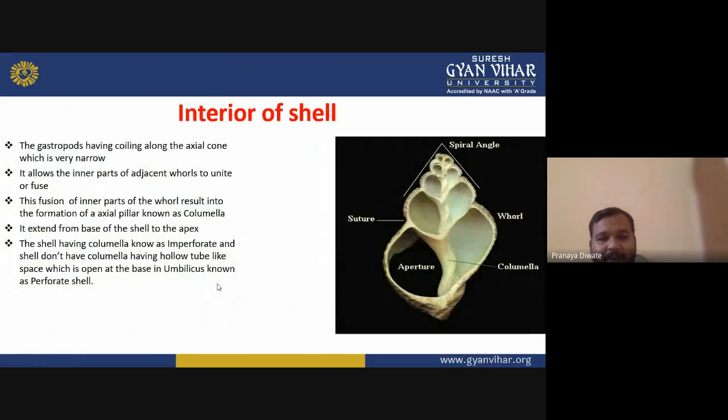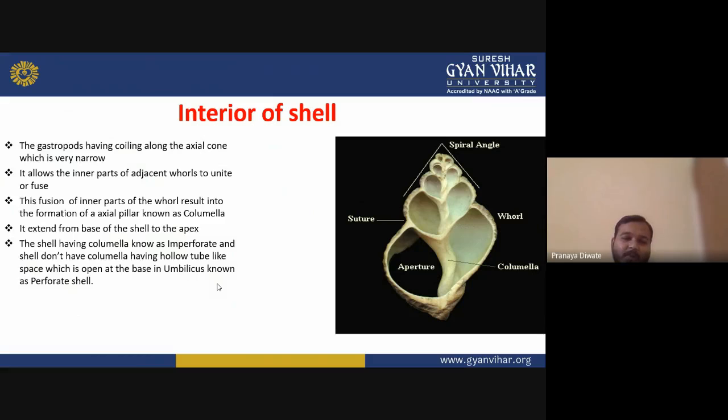Okay. Then you have the interior of a shell. The gastropod which is having coiling along the axial core, which is very narrow, allows the inner part of an adjacent whorl to unite for a fusion.